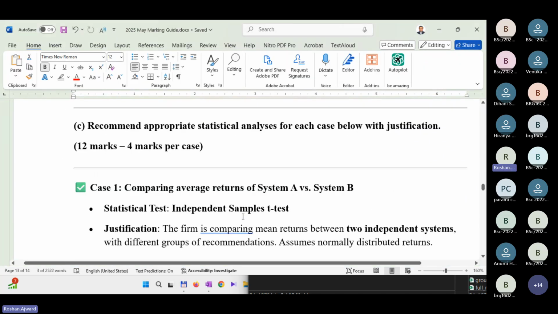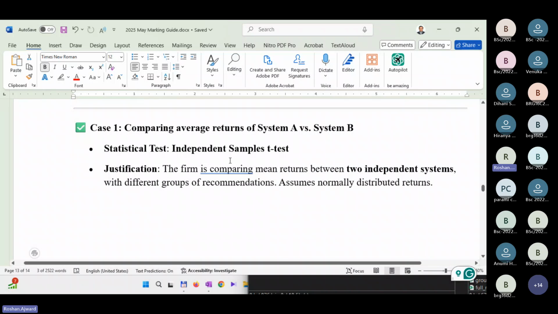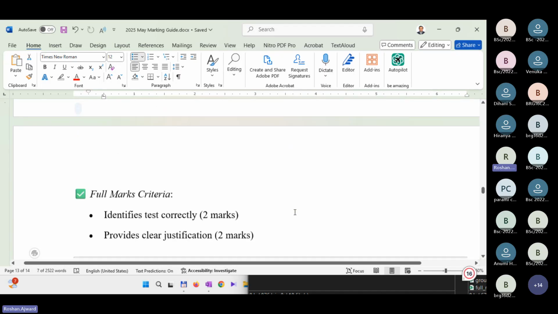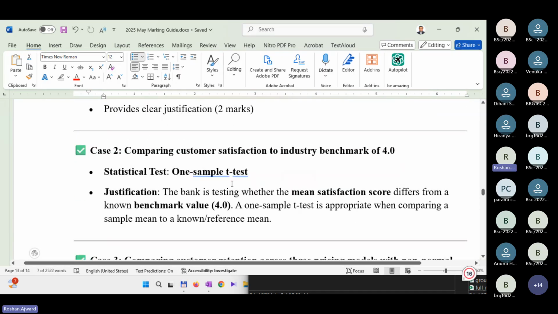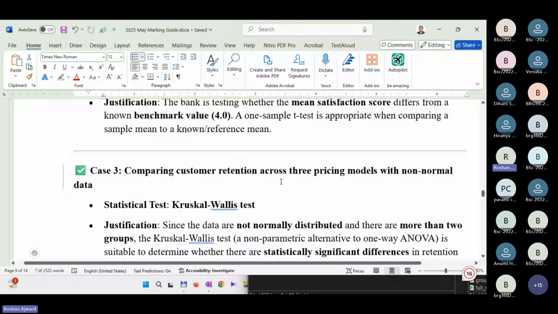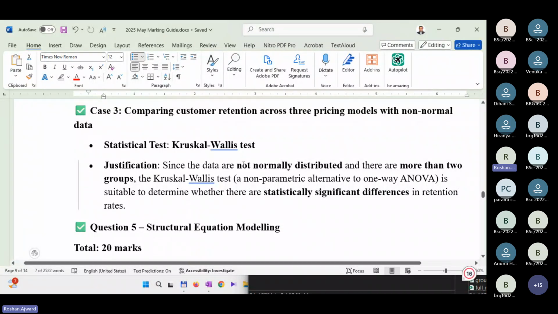So that's what I have given here. Justification and statistical test: the first one was the independent sample t-test, because these are 2 independent systems, System A and System B. Then comparing the customer satisfaction with the industry benchmark of 4 is the one sample t-test, because you are testing the mean against the industry benchmark. Then comparing customer retention across the pricing models is the Kruskal-Wallis test, because it's not normally distributed and you have to compare more than two groups.